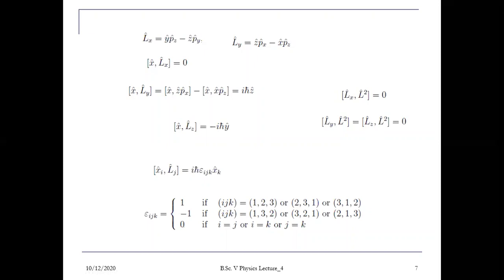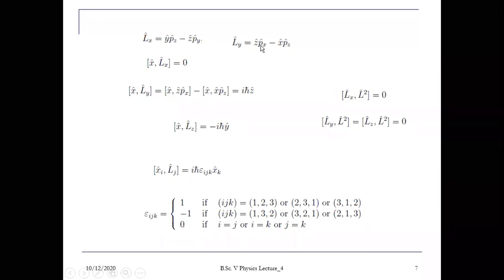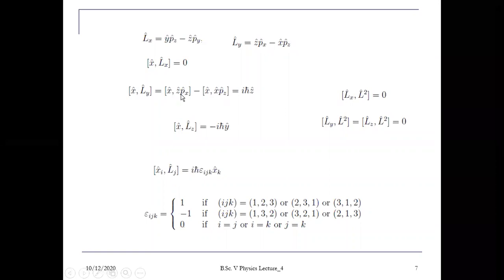So suppose the commutation value of x and Ly, if we see, it will be equal to [x, z px minus x pz]. हमने यहाँ पे Ly की वैल्यू रख दी ऊपर से. So you will get these two terms. Just solve this, so you will get finally iħ Lz. So unlike position and momentum coordinates होते हैं, वो commute नहीं करते हैं. So this is the commutation value of [x, Ly]. Now you can similarly prove the other combinations also.